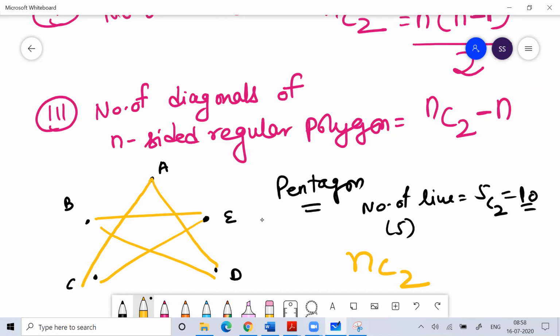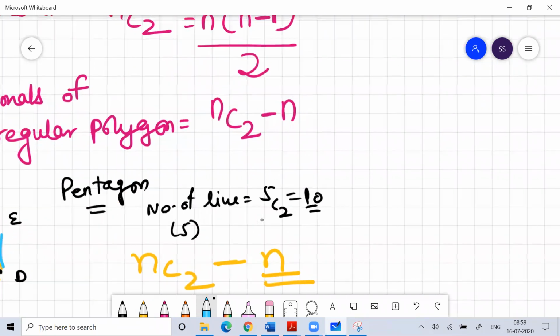But out of these nC2 lines, n lines are the sides of the polygon. You should not count them, because they are not diagonals, they are the sides. So the number of diagonals formula is nC2 minus n.